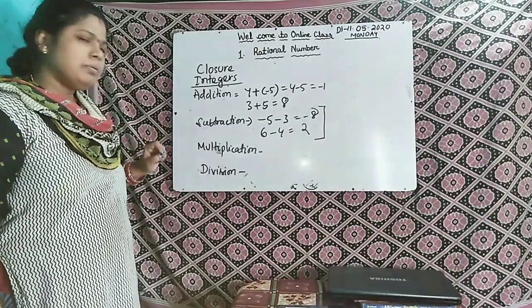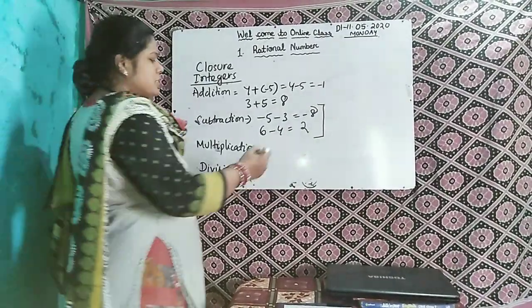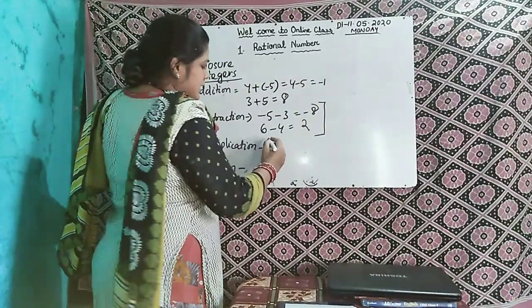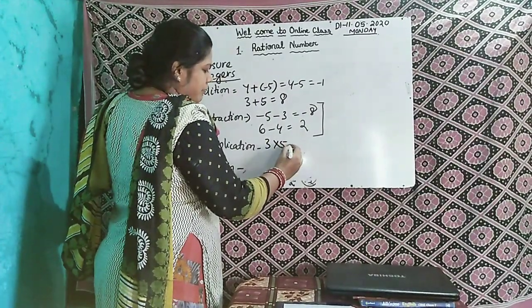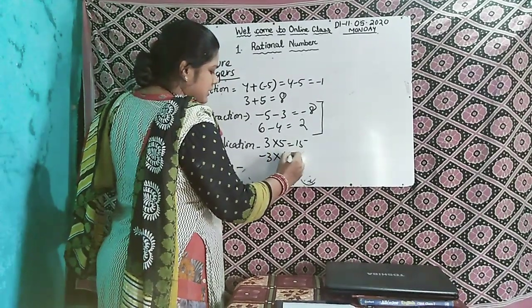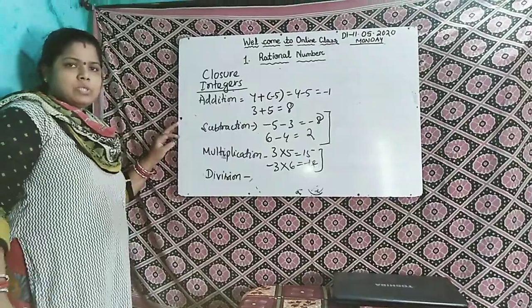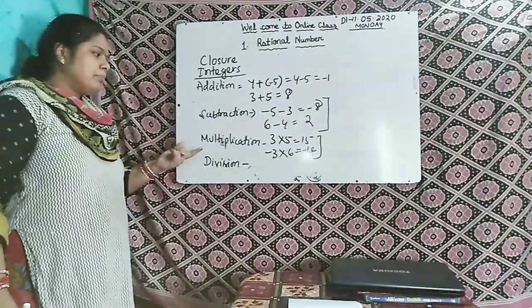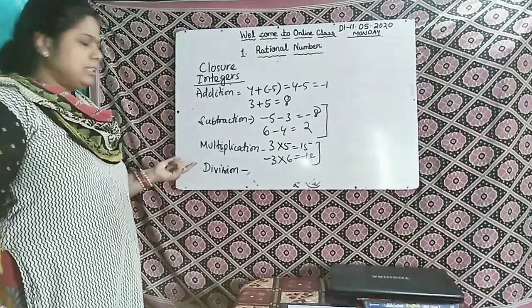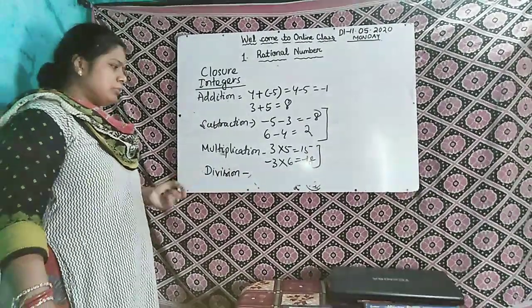Then come to multiplication. Again you take any two integers. Suppose 3 multiply 5, 15. Minus 3 into 6, minus 18. Both are integers. So here also integers are closed under multiplication. Okay.